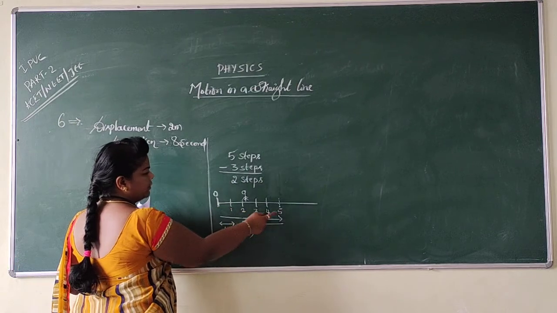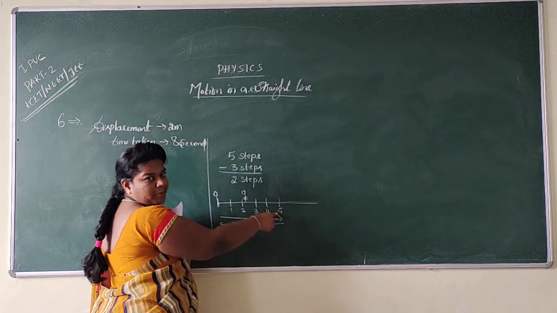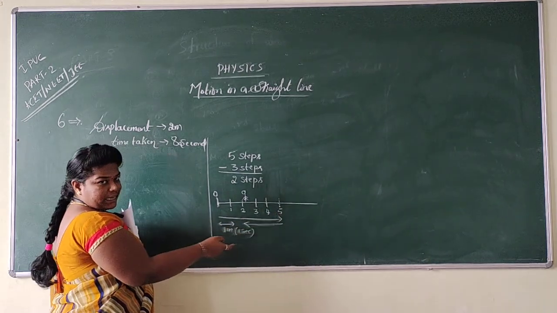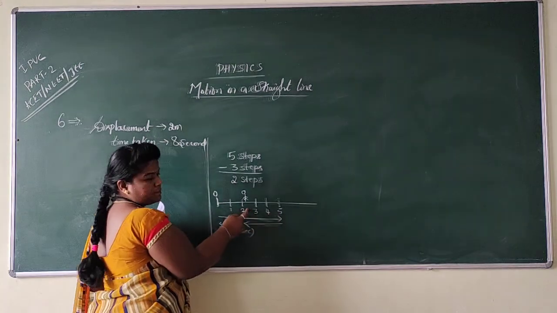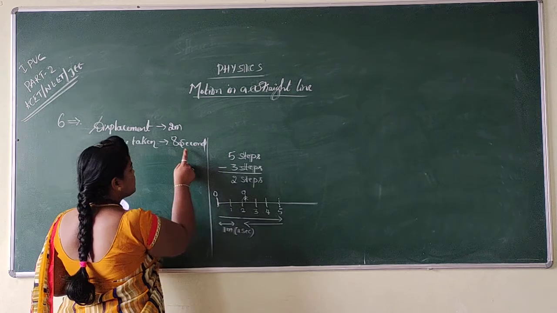So from here to here, he used to move 5 steps, and the 5 steps is 5 meter movement. For 5 meter, how many seconds? 5 seconds. In the same way, he is again coming 3 steps backward. So it means 5 plus 3 it becomes 8 seconds.